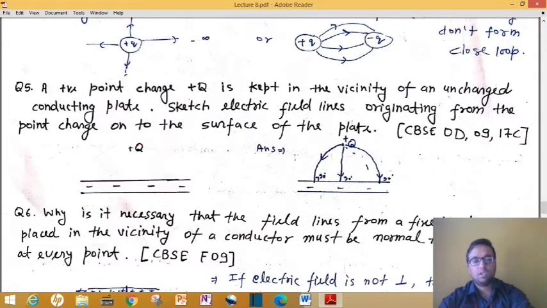And here we can understand in this solution that due to positive charge the electric field line is always away, and due to negative charge it is always towards itself. So electric field lines will be drawn like this. Moreover, the important thing is that you have to make this 90-degree angle also, because electric field is always perpendicular to the surface. You can make one more line this way, but here it should be at 90 degrees.